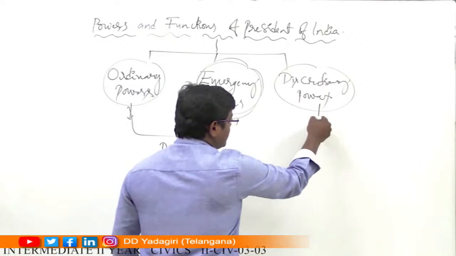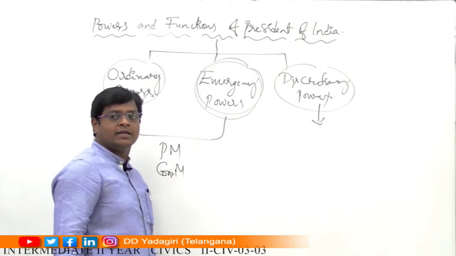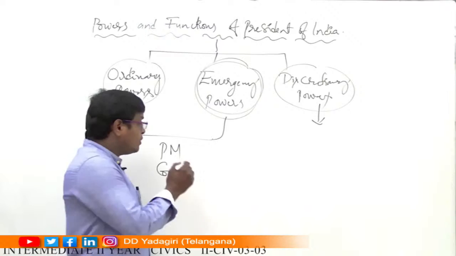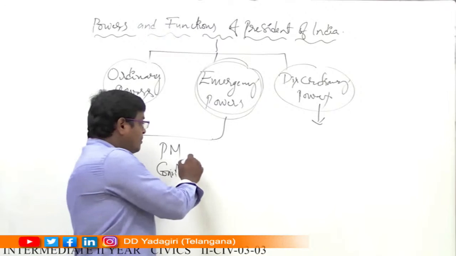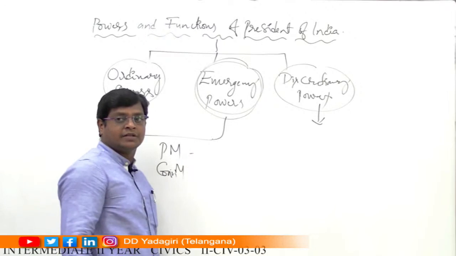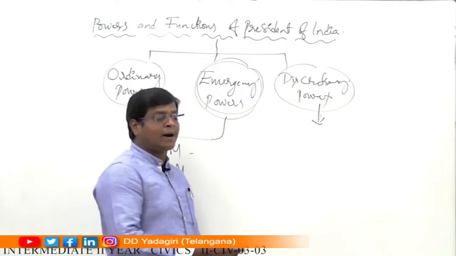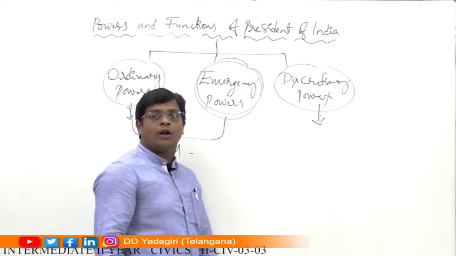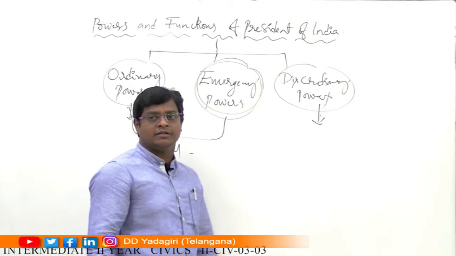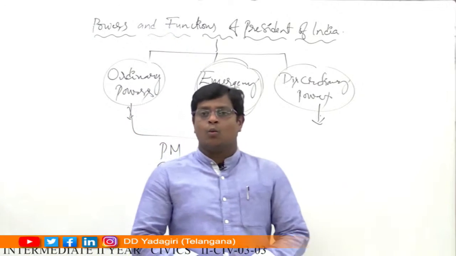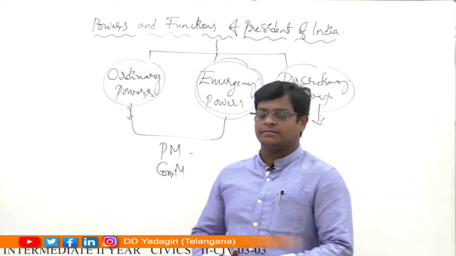Whereas the discretionary powers are enjoyed by the President of India without the help of the Prime Minister and his Council of Ministers. That means the President of India himself enjoys the powers. Those powers are called discretionary powers. Let us try to understand one by one.